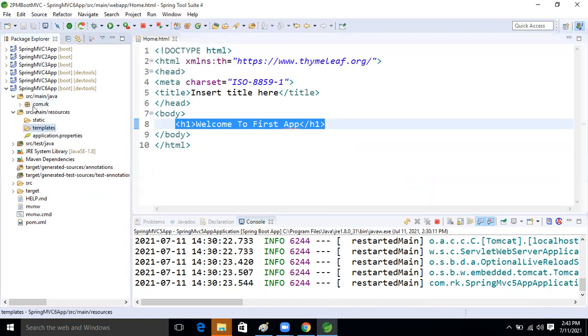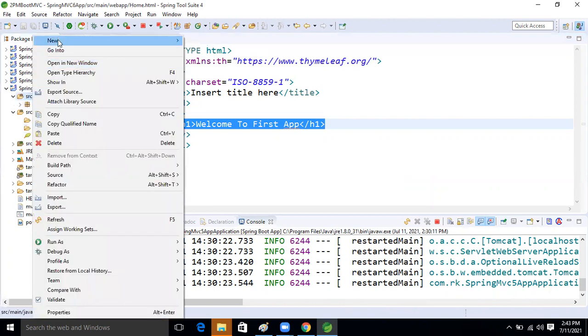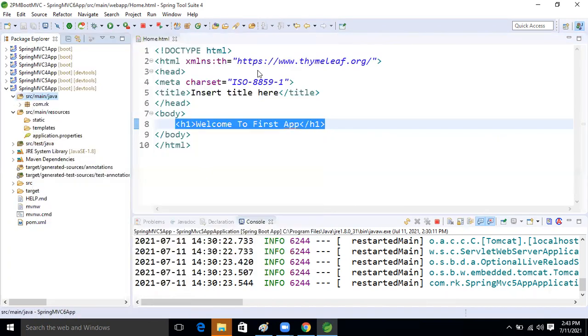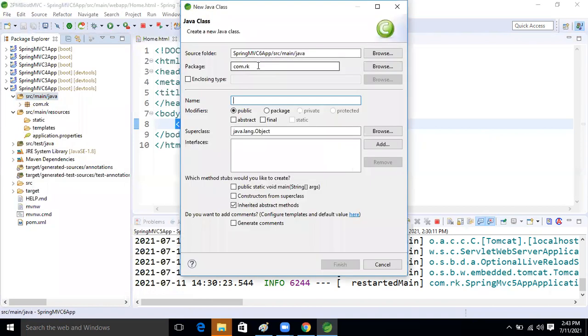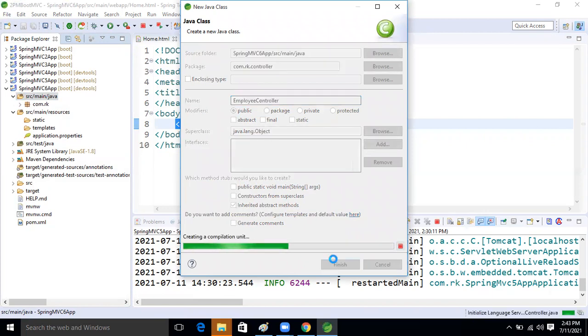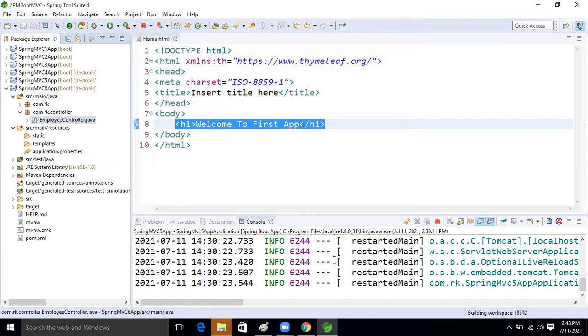So let's create one controller now, guys. Right click, new, and let's take one controller class, com.controller, and here I'm going to take EmployeeController. Now finish it. Our controller class is ready now, guys.